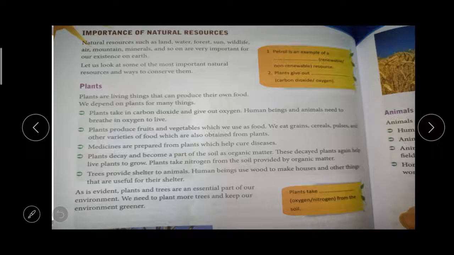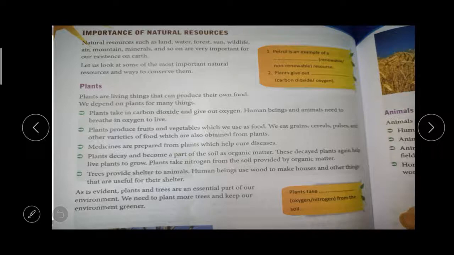Plants absorb nutrients. What nutrient? It's nitrogen, from the soil, provided by the organic matter. If a plant dies, it becomes organic matter and helps to promote the growth of other plants. So it gives some nutrients to the other plants. Then trees provide shelter for animals, right? Birds build their nests in the trees. Then we use wood to make houses and other things for our essential needs, right? So plants and trees are an essential part of our environment and our life, right?